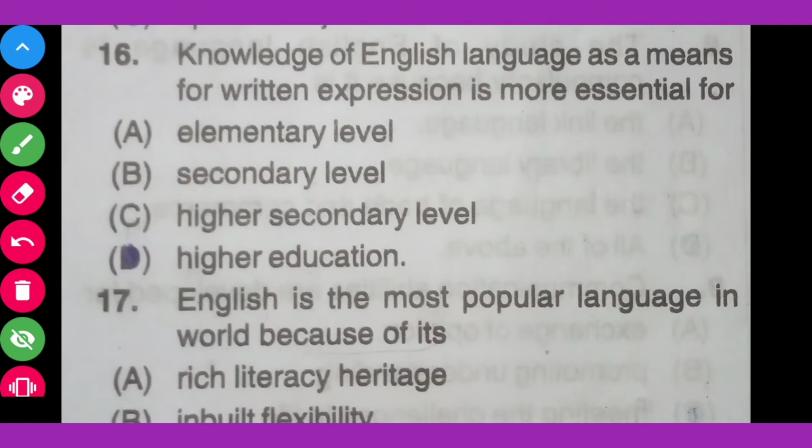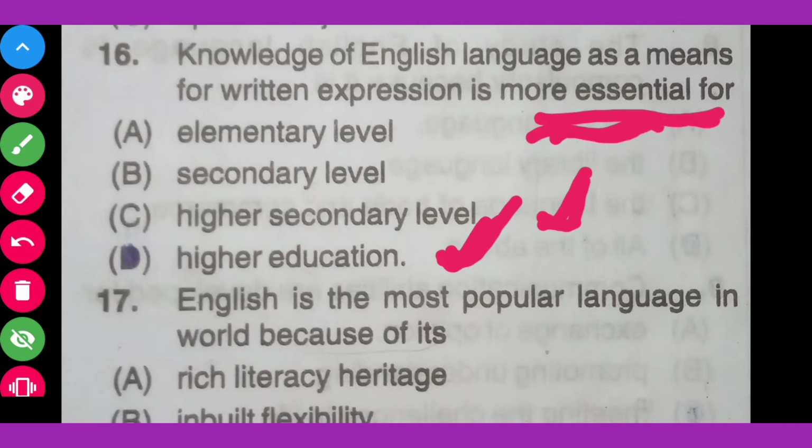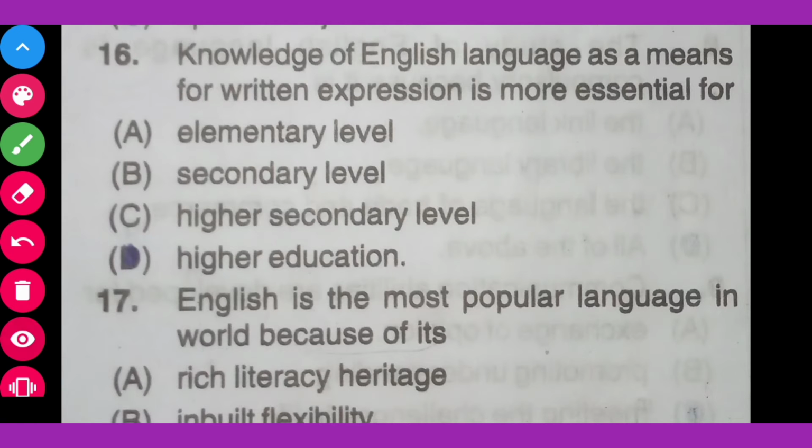The correct answer is higher education. The knowledge of English language as a means for written expression is more essential in higher education. Okay, then come to the next question.